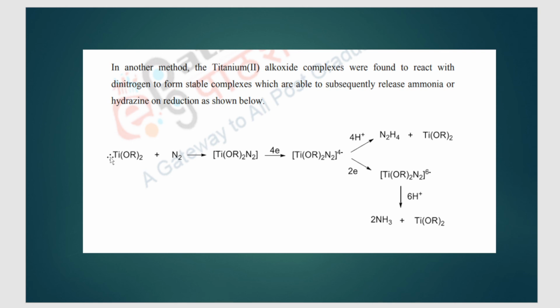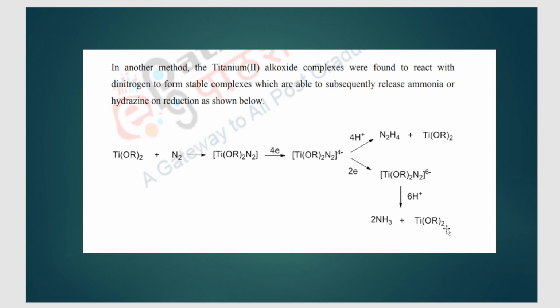The metal complex will be there first. Dinitrogen will come, form back bonding and form a complex with it, and then dinitrogen will get reduced in the complex form only. These intermediates are stabilized because of complexation. Finally you get ammonia and the metal complex is obtained back.